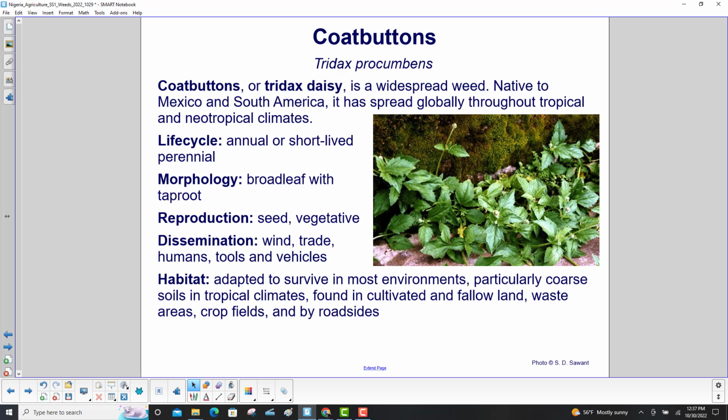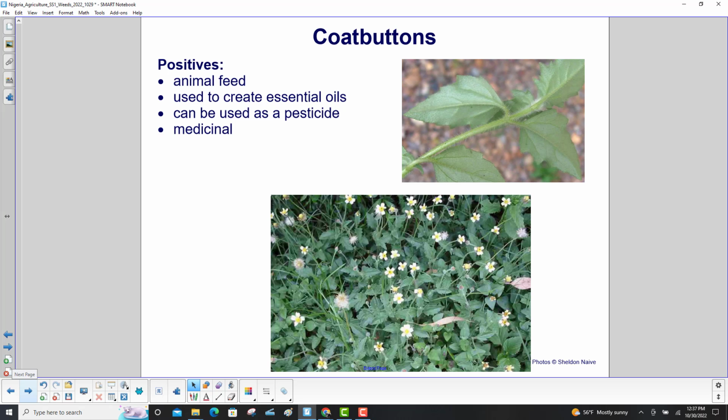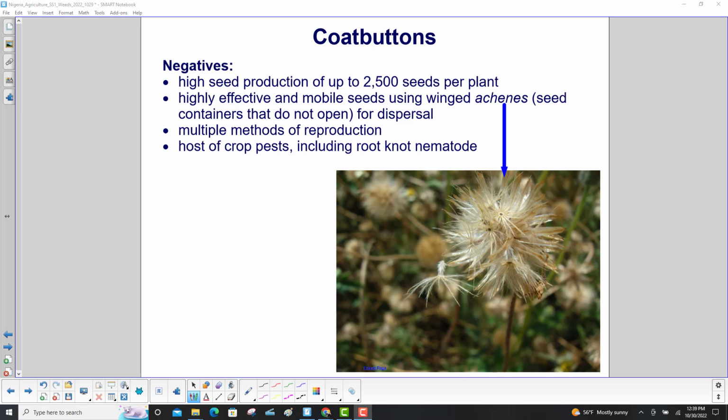It is adapted to survive in most environments, particularly coarse soils and tropical climates, found in cultivated and fallow land, waste areas, crop fields, and by roadsides. Positives: it can be used as animal feed. It is used to create essential oils. It can be used as a pesticide, and it is medicinal. Negatives: high seed production, up to 2,500 seeds per plant.